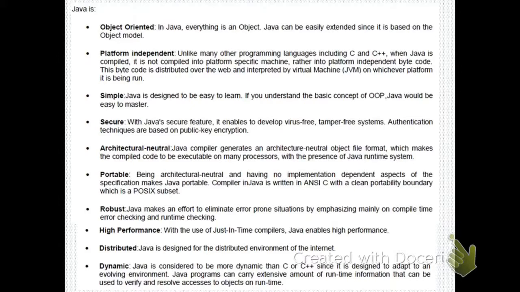Java is a very clear-cut programming language, and Java is platform independent. That means whatever code you generate after the compilation can be run on any machine, whether it is Windows, Linux, Mac, or any other operating system. Java provided this facility so that you don't need to carry your compiler everywhere.